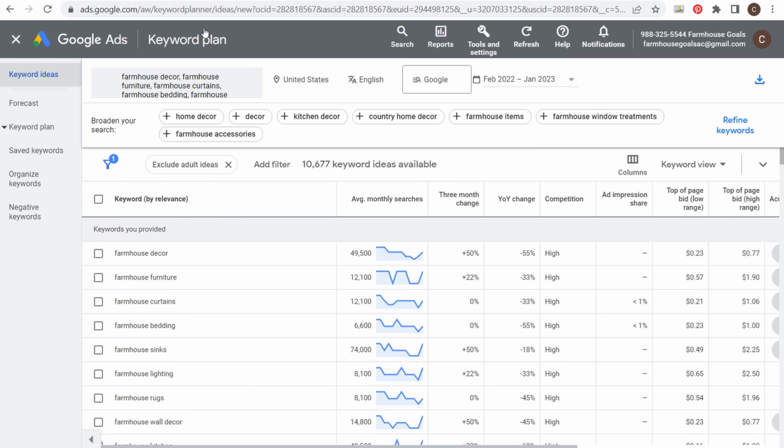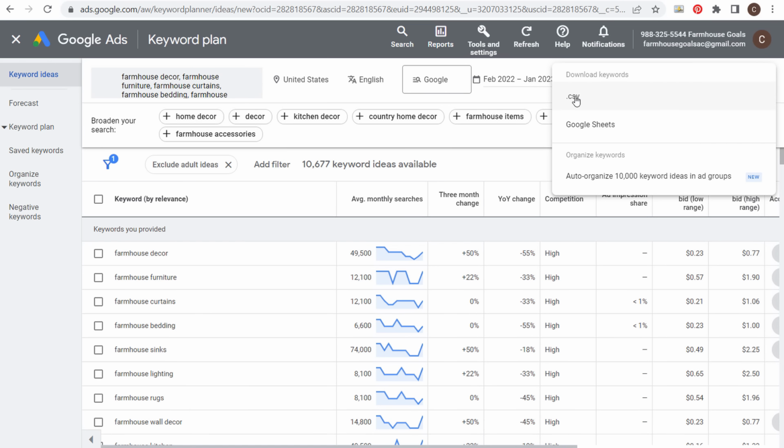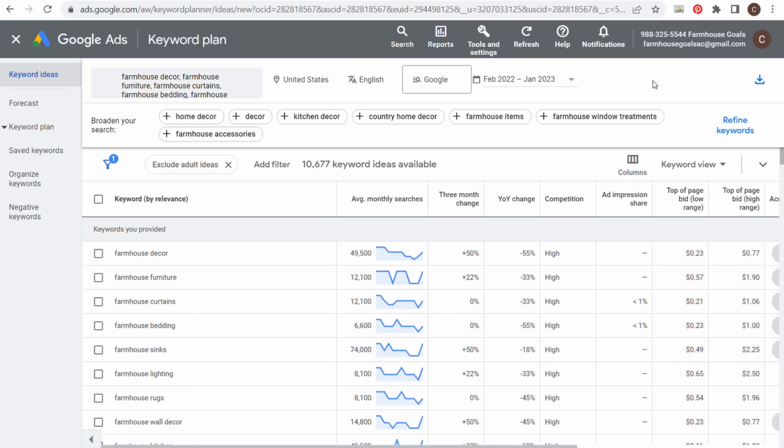Now keep in mind, at any time you can create your own keyword plans, which you can actually put a bunch of saved keywords into a keyword plan, and then you could download all of these keywords. You may not want to download 10,677 keyword ideas at a time, but if we come up here, you can download keywords to a CSV file, to Google Sheets, and they also have an option to organize keywords into ad groups. I'll go through a few different things that I like to do with the Keyword Planner when I'm using it specifically for SEO.